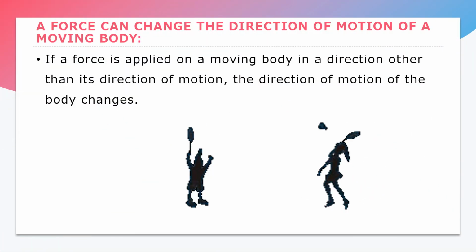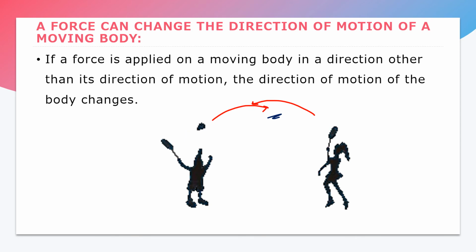While playing badminton, you hit the cork coming towards you, and then that cork changes its direction and starts moving towards your friend. That means the cork which was coming towards you starts moving in the opposite direction when you apply force on that cork by hitting it. So, a force can change the direction of motion of a moving body.